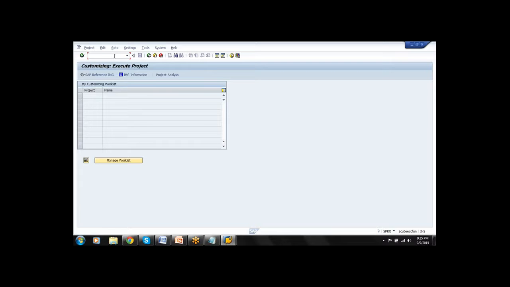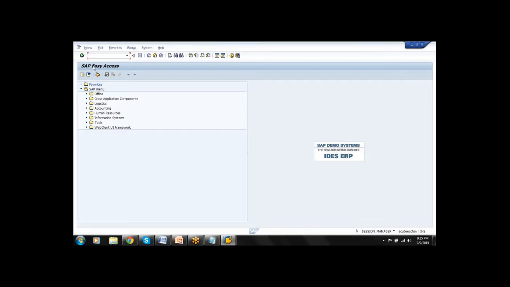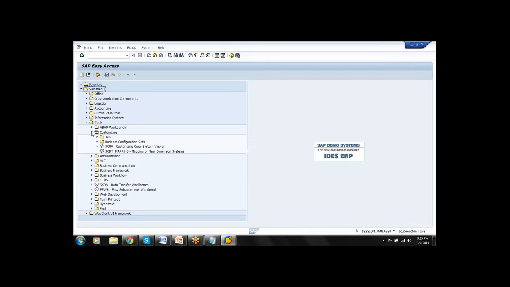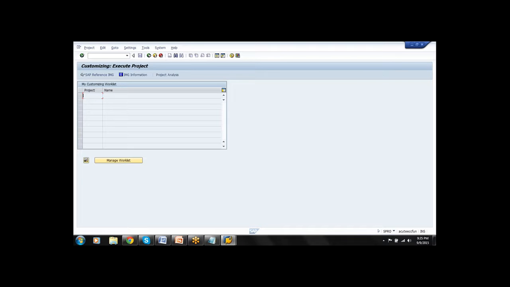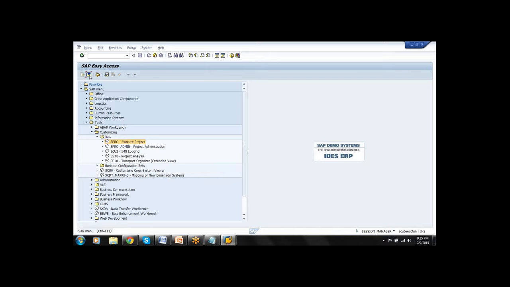Are you able to see, guys? Now, to come to this screen, we have another alternative way. What is that alternative way? SAP Easy Access, Tools, Customizing, IMG, SPRO. If you double click on it, it opens the same screen. But this is with respect to the path.